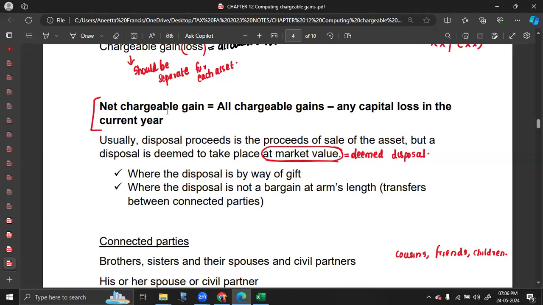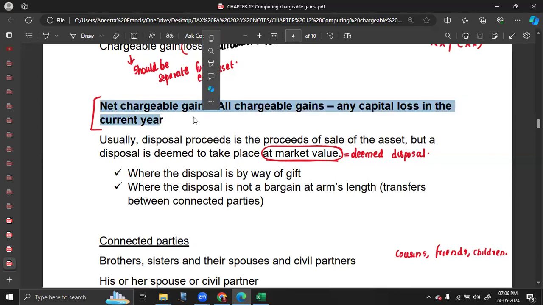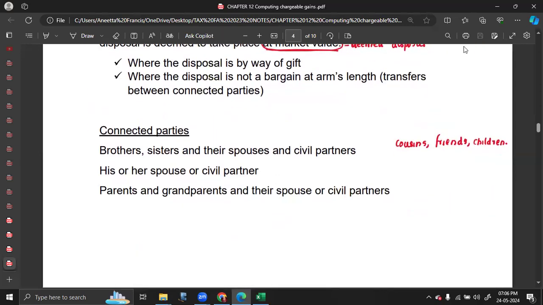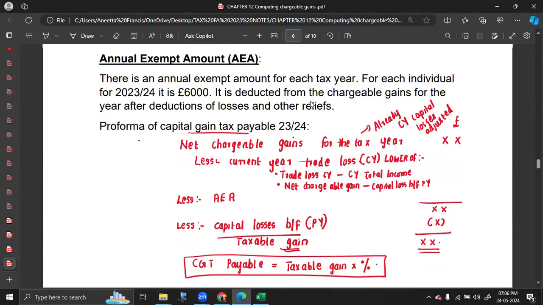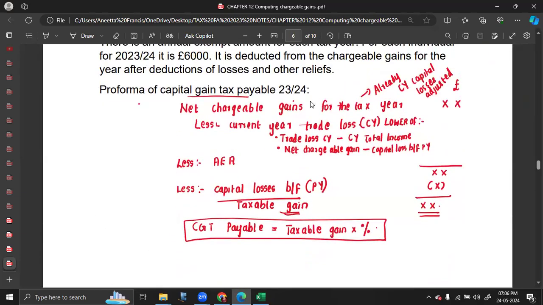Now, if you have a net allowable loss, you can stop your calculation there and you can claim a relief by carrying forward to future chargeable gain. But if you're having a net chargeable gain in the current year, you can proceed with your calculation and you need to calculate the taxable gain. So in order to do the taxable gain calculation, you have to list out your net chargeable gain.